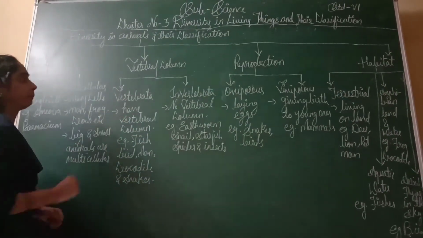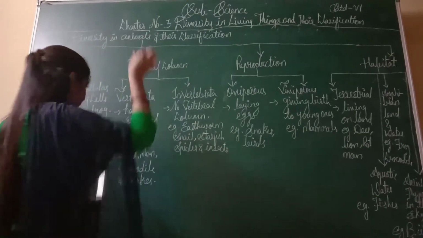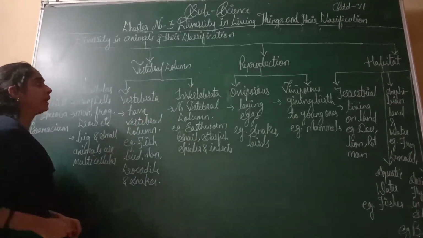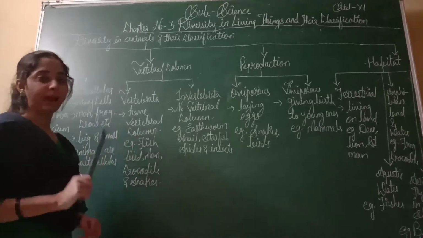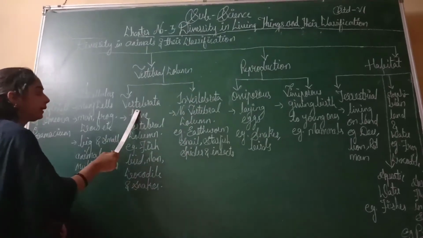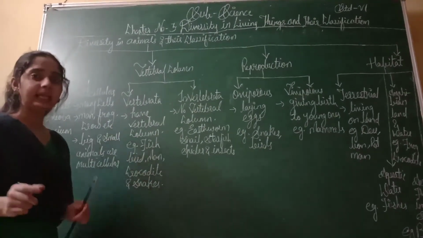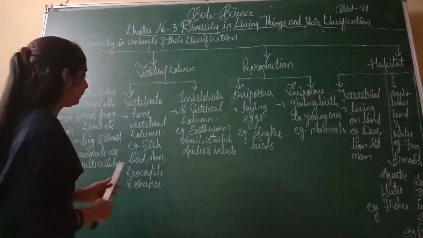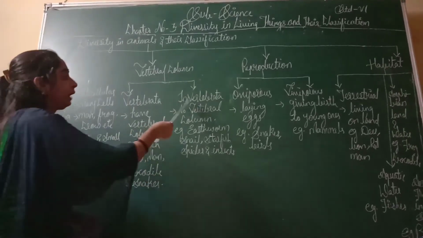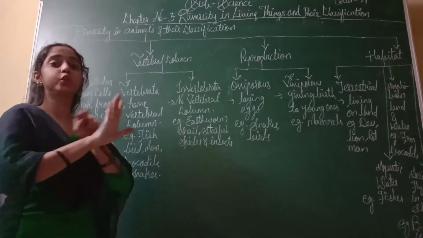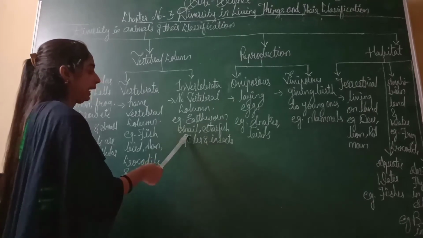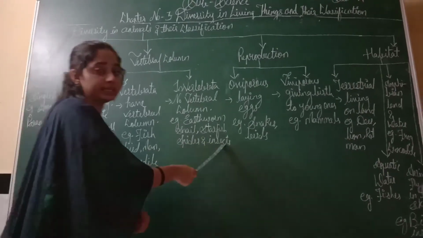Next is vertebral column. Vertebral means the backside of the spinal cord. We have a long bone, and that bone is known as the vertebral column, also known as the spine. So we have two groups, vertebrata and invertebrata. Vertebrata means animals which have a vertebral column. Example, fish, bird, man, crocodile and snakes. Invertebrata means animals which do not have a vertebral column. Example, earthworm, snail, starfish, spider and insects.